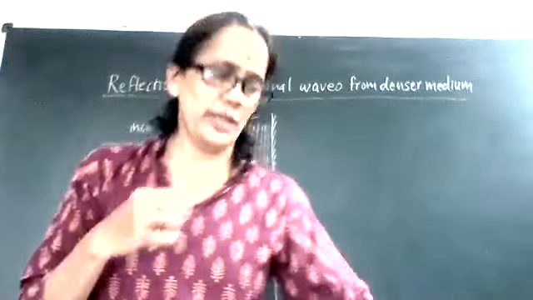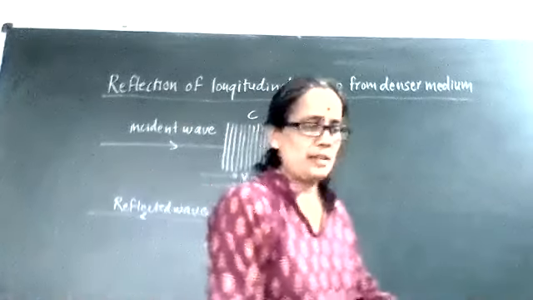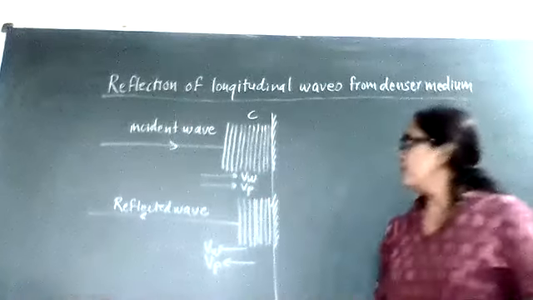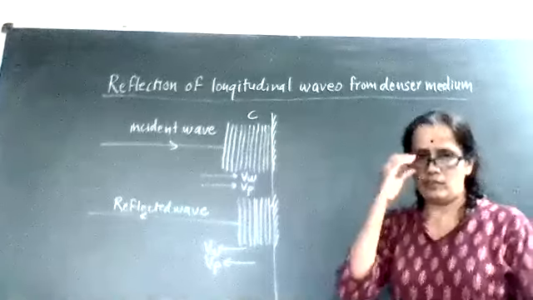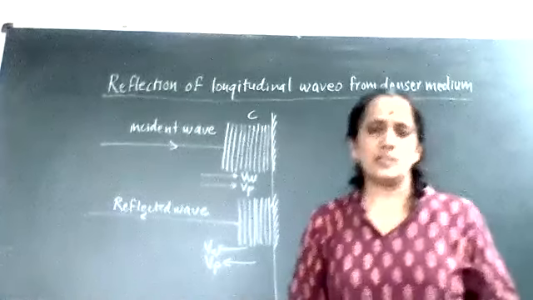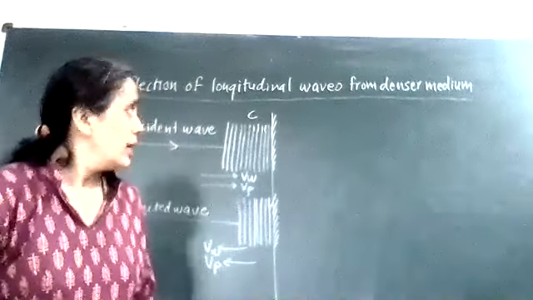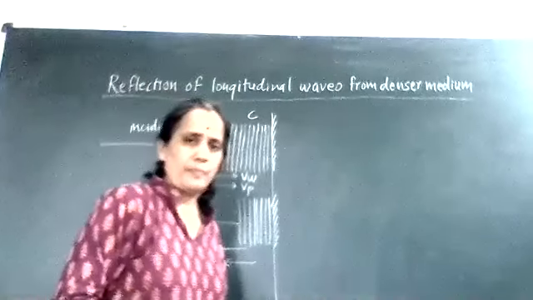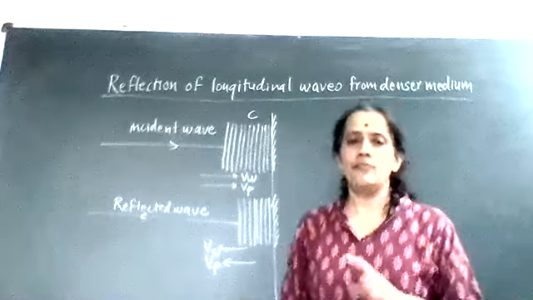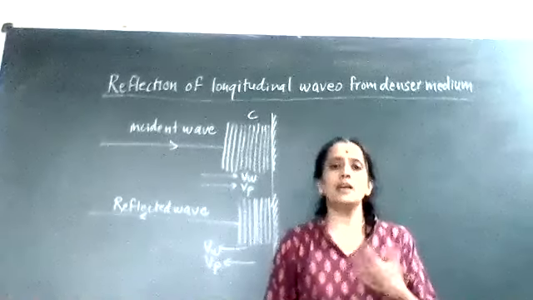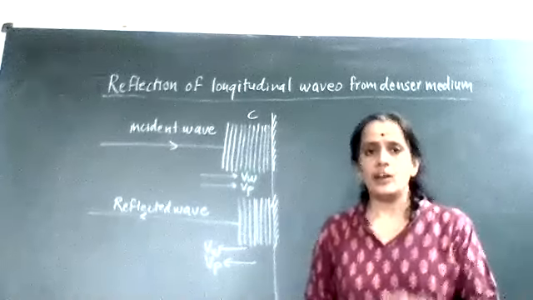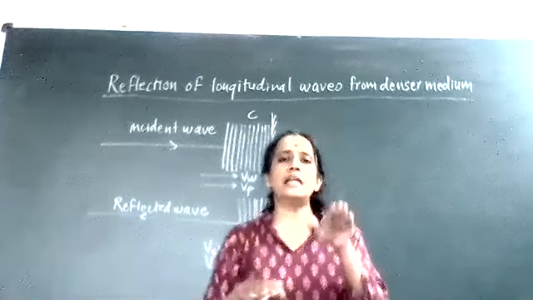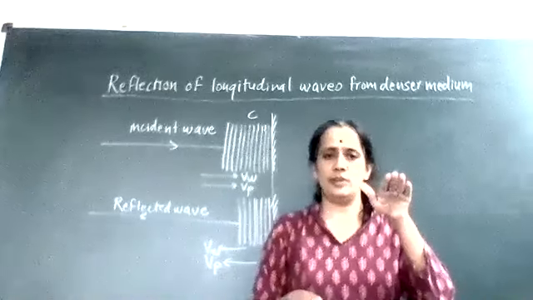Okay, students, last time we saw the reflection of a transverse wave in two mediums. First we saw reflection of a transverse wave in the denser medium, and then we saw reflection of a transverse wave in the rarer medium. Now, transverse wave means what? There is an alternate crest and trough.